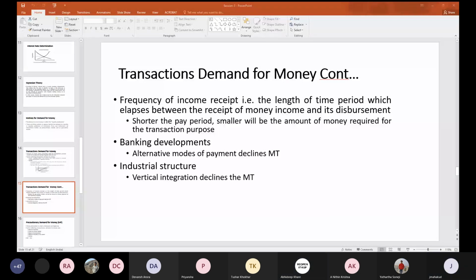Okay. So then we have another reason that already you told, that is the precautionary demand for money. The precautionary demand for money means the money is demanded to meet unforeseen contingencies. What are those factors which may influence the precautionary demand?